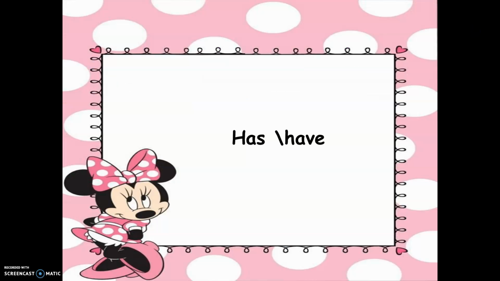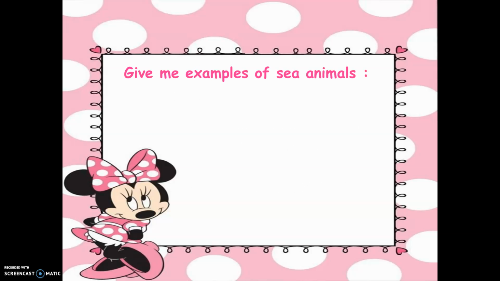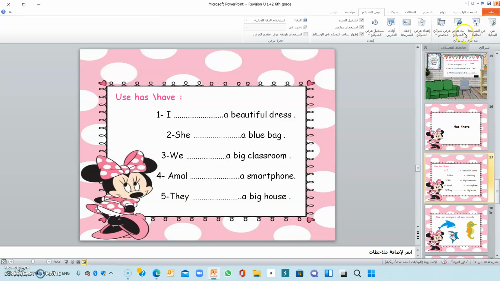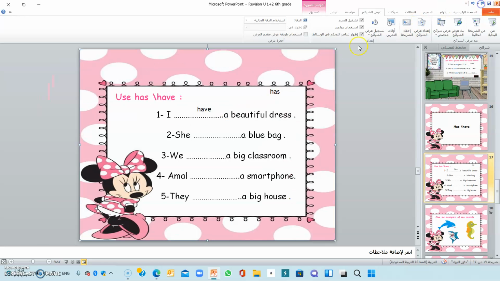Now we have has and have. When can I use has and have? I explained them for you before. Number one, a beautiful dress. Of course, we have to say, I have a beautiful dress. What about number two, girls? Number two, she a blue bag. She has a blue bag.